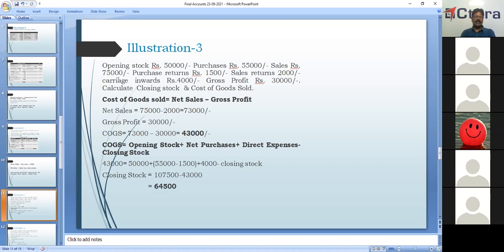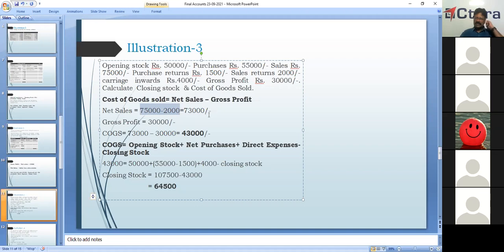Okay, we have the formula for cost of goods sold. What is the formula? It's net sales minus gross profit. Sales are given, sales returns are given, and gross profit is also given. So we can find out cost of goods sold here. Net sales is equal to sales 75,000 minus sales returns 2,000 rupees. So 75,000 minus 2,000, the net sales is equal to 73,000.